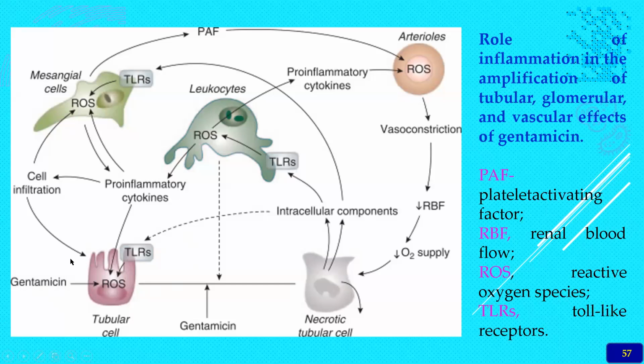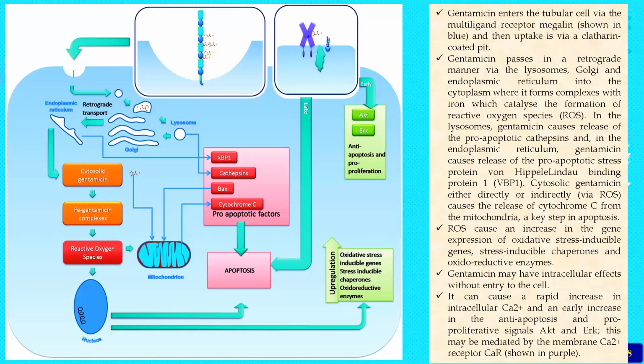The pro-inflammatory cytokines and the TLRs, toll-like receptors, get bound by the aminoglycosides. Then there will be vasoconstriction, reduced blood flow, and reduced oxygen supply to the renal cells, and they go into apoptosis or die. So this is the mechanism by which they cause damage to the kidney.